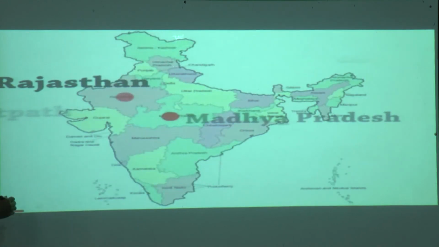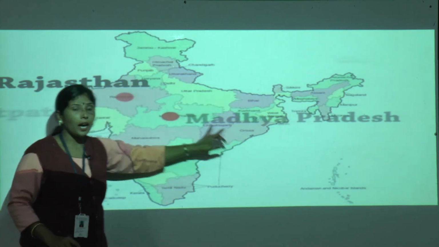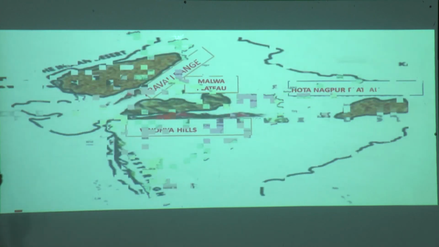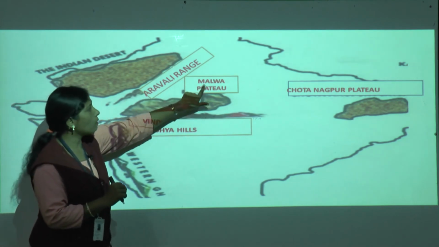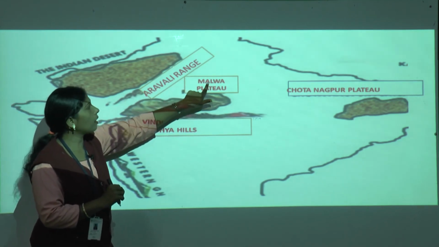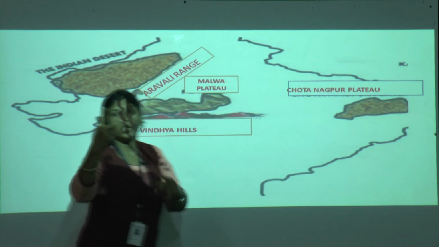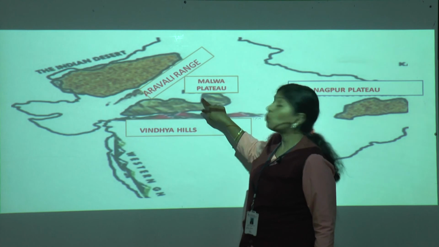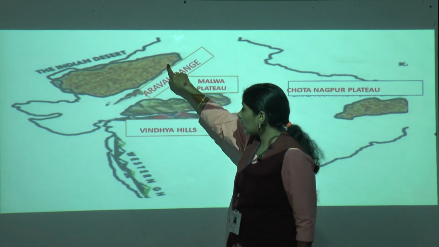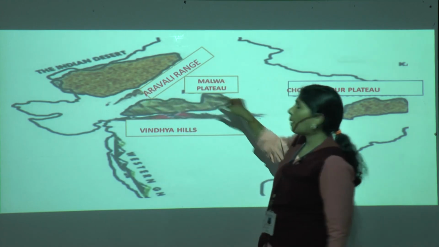Okay, let us see this. Now can you see this point? Can you see this map? Here Rajasthan is there, here Madhya Pradesh is there, and it lies between them. Where is the Aravalli range? The Malwa Plateau includes this, correct. So this is Malwa, can you see it in red color? M-A-L-W-A. Malwa Plateau is between which two? First is the Aravalli range and the Vindhya Hills. These two are there, and in between is the Malwa Plateau.